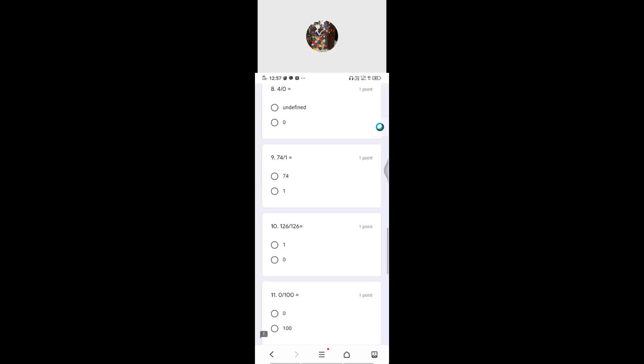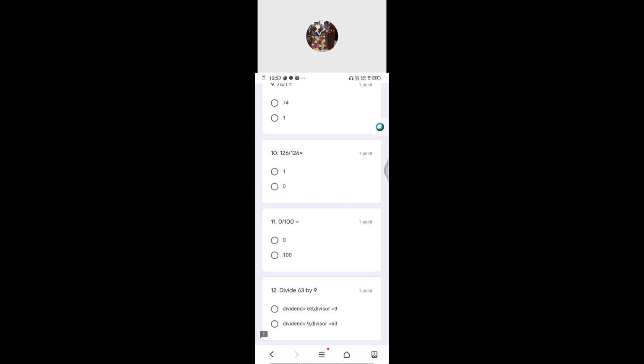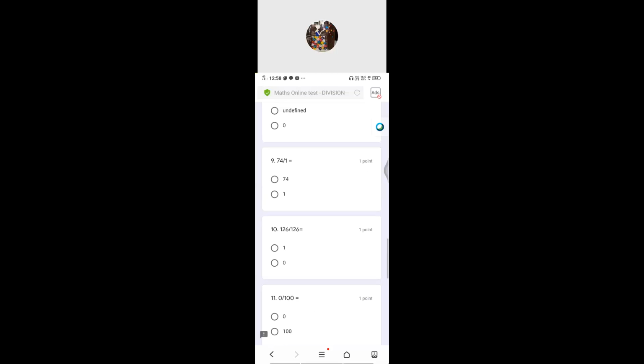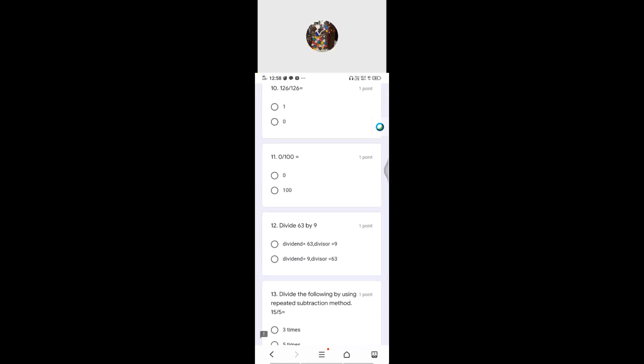The 11th one, 0 divided by 100. So there is a difference between which one we have seen there. 8th one, 4 divided by 0, as well as 0 divided by 100. Both are not the same, quite different. So here 0 divided by 100, what will come? 0 or 100?